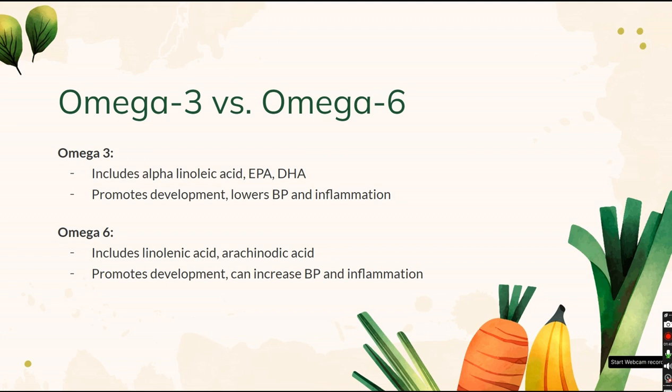It is converted into other omega-3s, such as EPA and DHA, as well as eicosanoids, which are lipid-like metabolites crucial for the immune system. Linoleic acid, the other essential fatty acid, is an omega-6 that also promotes brain function, growth, and development. However, overconsumption can lead to increased inflammation and blood vessel constriction. Linoleic acid is converted into other omega-6s, such as arachidonic acid, as well as eicosanoids. The ratio of dietary fats, saturated versus unsaturated, as well as the ratio of omega-3s to omega-6s consumed, is strongly correlated with the development of certain disorders, such as cardiovascular disease, inflammation, and metabolic disorder.